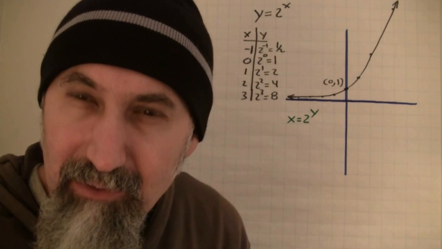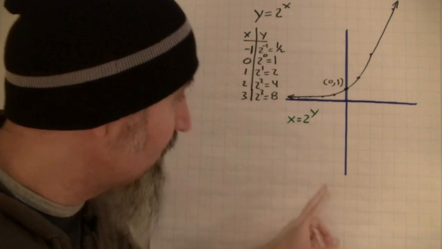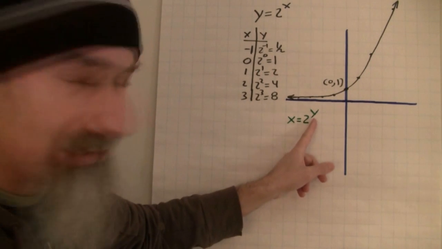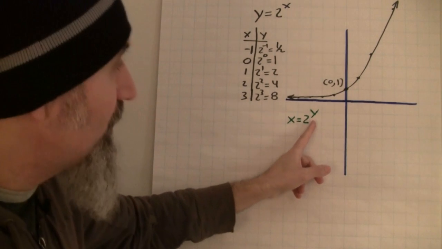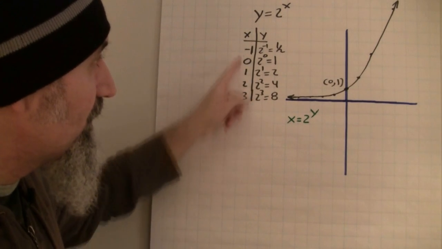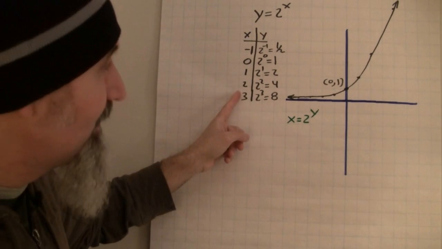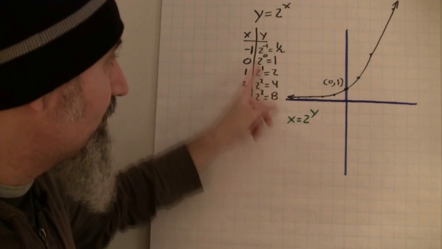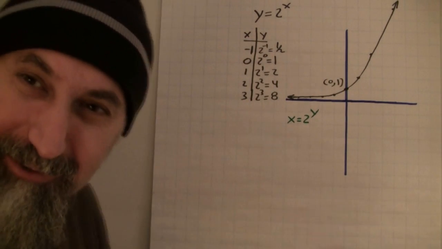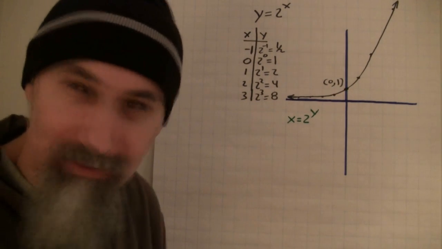Now let's graph this thing using a table of values again, just the way we did here, right? But because it's going to be extremely hard for us to plug in random values for x to find out what y is, what we're going to do is we're going to take these numbers that we found for x and plug them in for y and find out what the x is going to be, right? We're going to switch positions, switch roles, right?